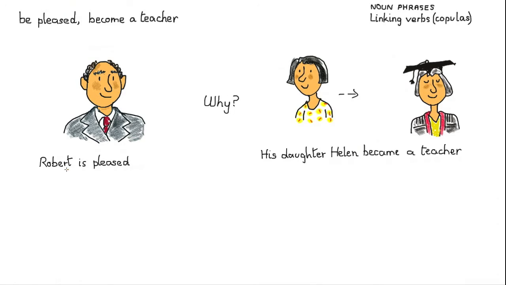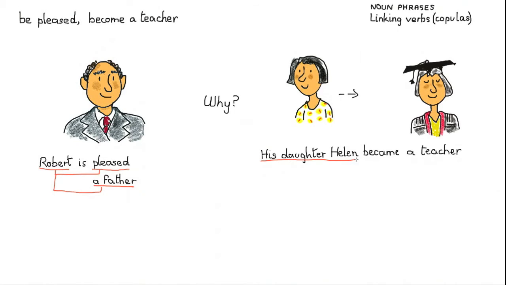Robert is pleased. I just underline Robert and underline pleased and link them together because it's the same person, isn't it? So is a link between two things about the same person. I could say something else. I could write a father here, and again I could link that. Robert is a father. I could put many other things too. Robert is European. Robert is middle-aged. All sorts of things. Right, let's go over to the other one now.